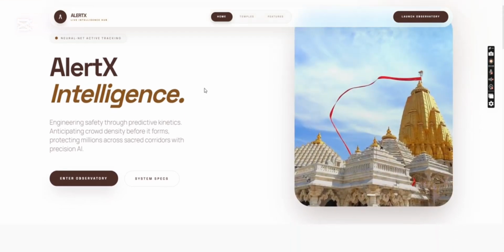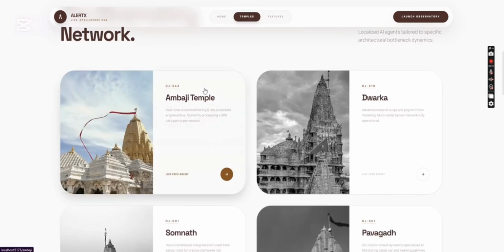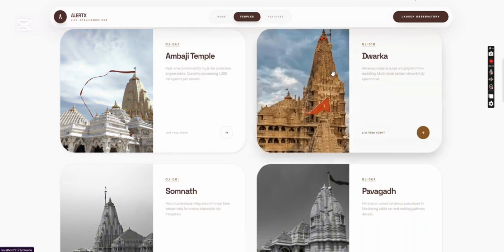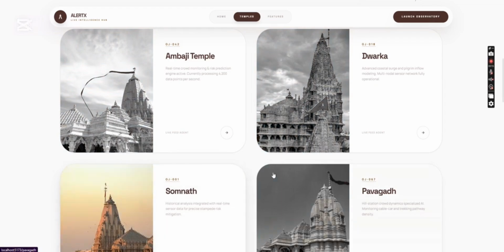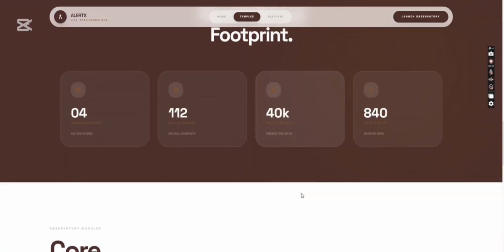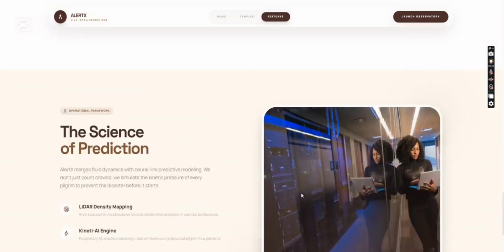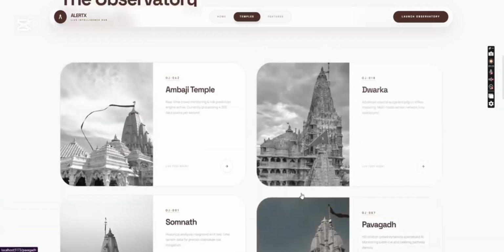We have built a real-time crowd intelligence and early warning system. Its primary goal is to manage high-density areas, especially major pilgrimage corridors and temples, and prevent disasters like stampede and other issues. So mainly in our website, we have mentioned 4 temples, that is Ambaji, Dwarka, Somnath and Pavagad.